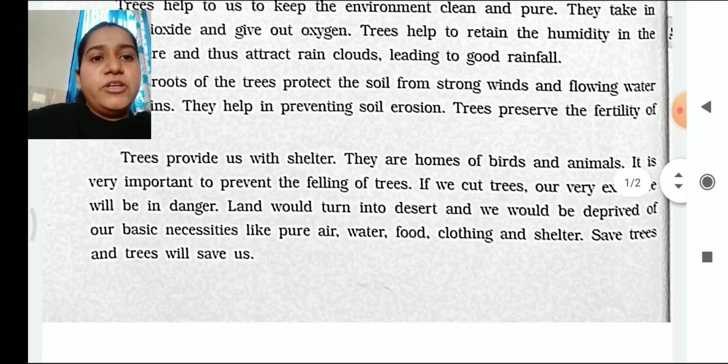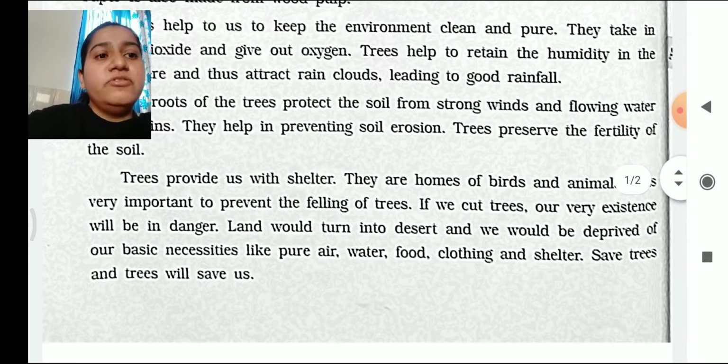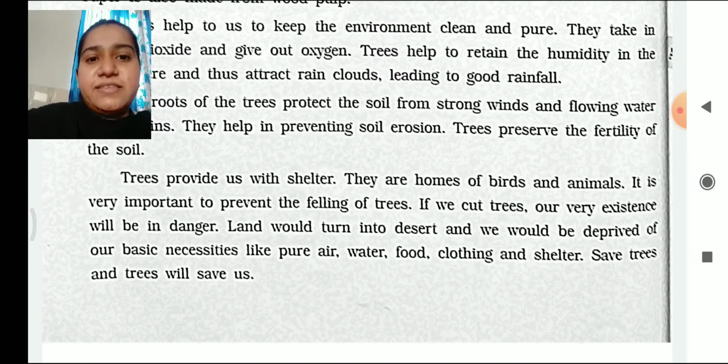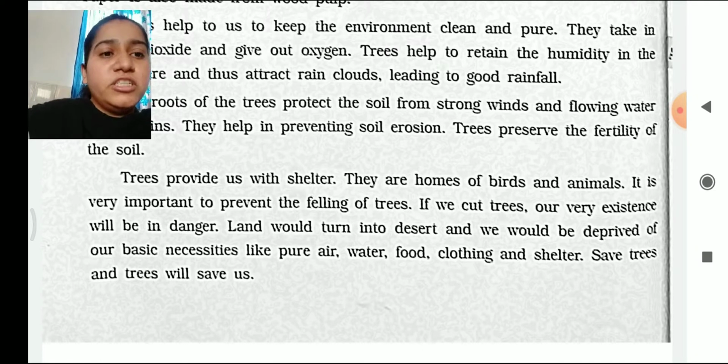It is very important to prevent the felling of trees. If we cut trees, our existence will be in danger. Land will turn into a desert and we will be deprived of our basic necessities like pure air, water, food, clothing and shelter. Save trees and trees will save us.